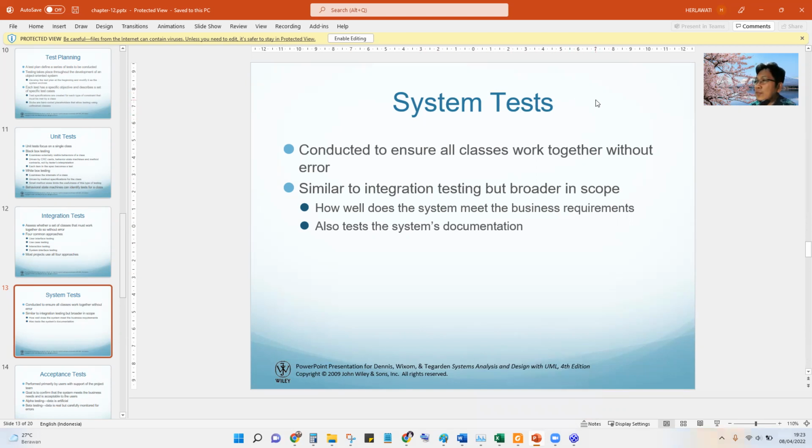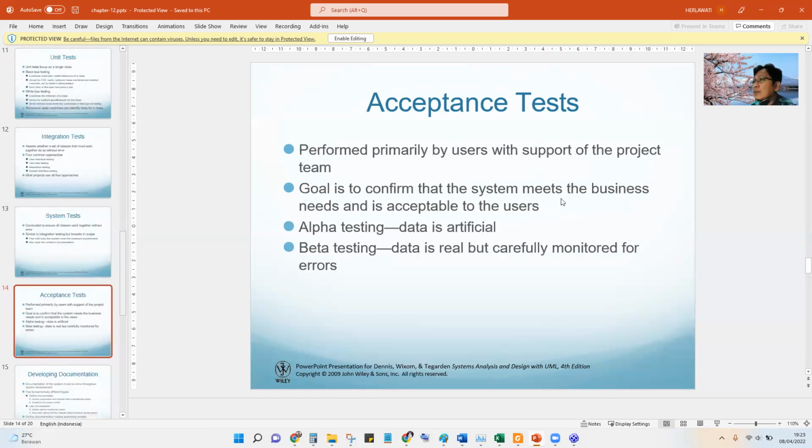For example in registration we have to check student registering, and then maybe there is a virtual account to pay the tuition fee, and check in the administration in the finance department whether the money is already okay, also for the bank, etc. This is the system test. And then this is the final acceptance test.